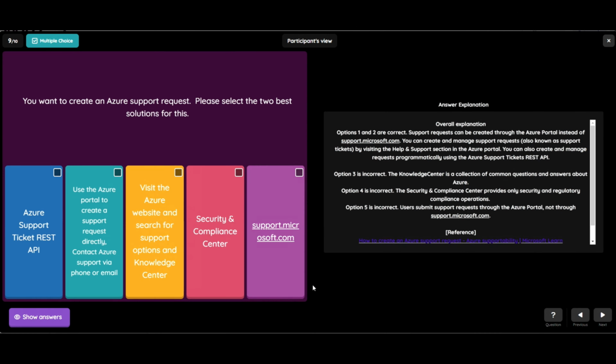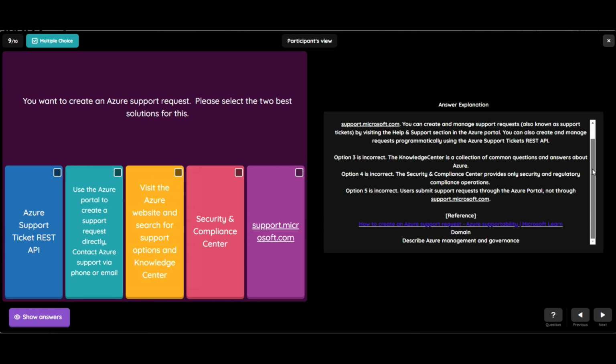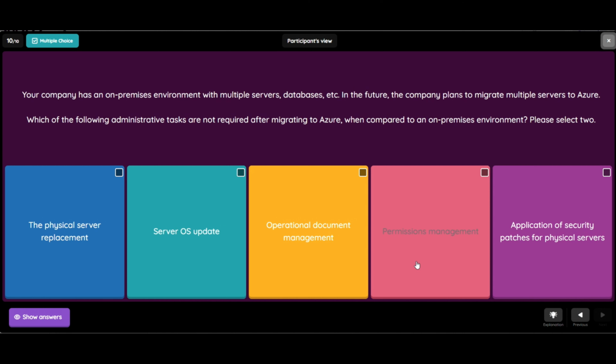The other options are incorrect. The Knowledge Center is a collection of common questions and answers about Azure. The Security and Compliance Center provides only security and regulatory compliance operations. Users submit support requests through the Azure portal, not through support.microsoft.com. And this question belongs to domain describe Azure management and governance. Now here is the last question of this series.